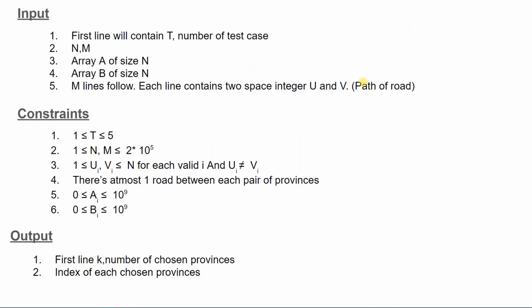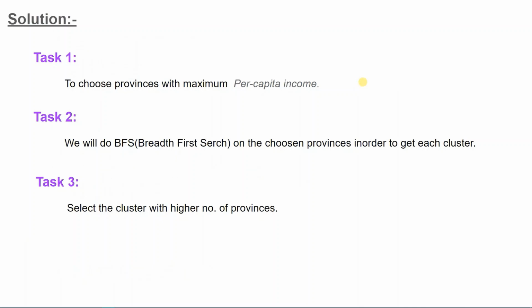In order to solve this problem, we need to perform 3 tasks. The first task is to choose provinces with maximum per capita income. The second task is to do a BFS search on each chosen province in order to get each cluster.